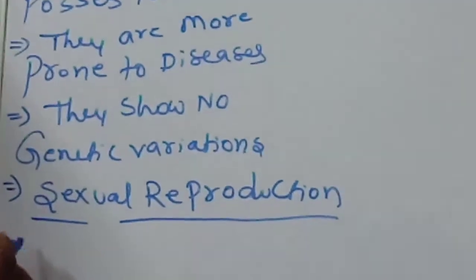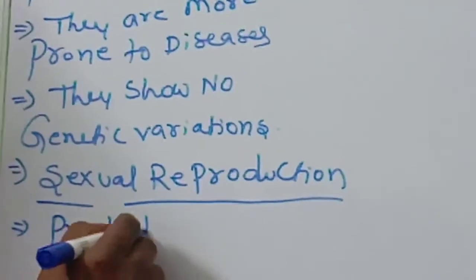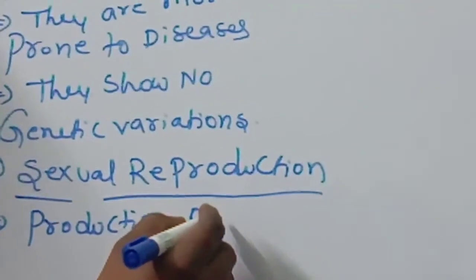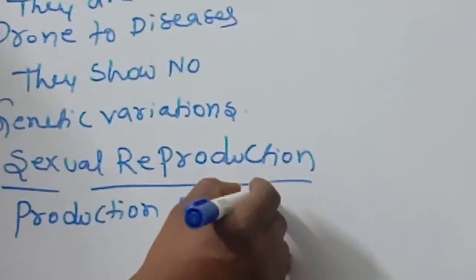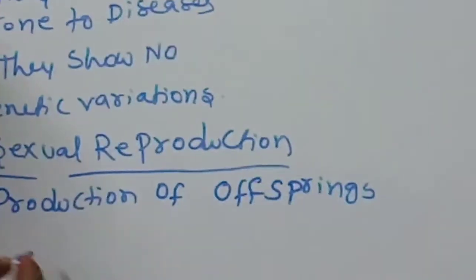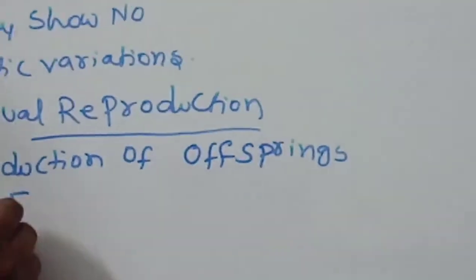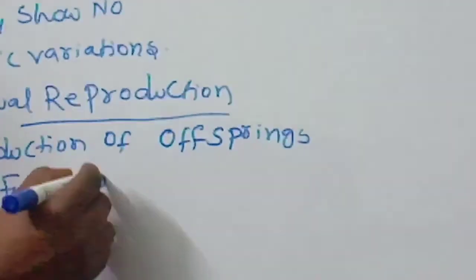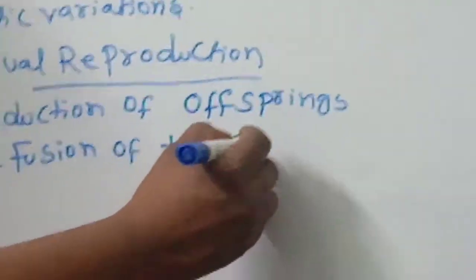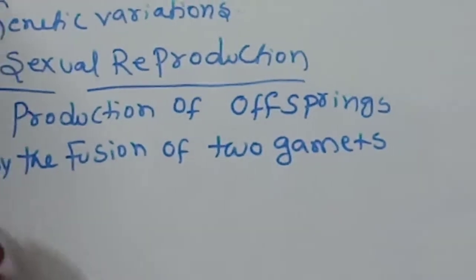It is defined as the production of offsprings by the fusion of two gametes.